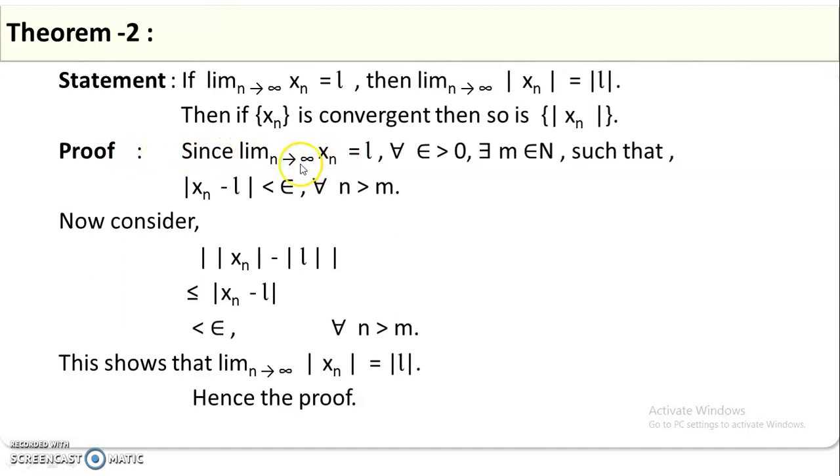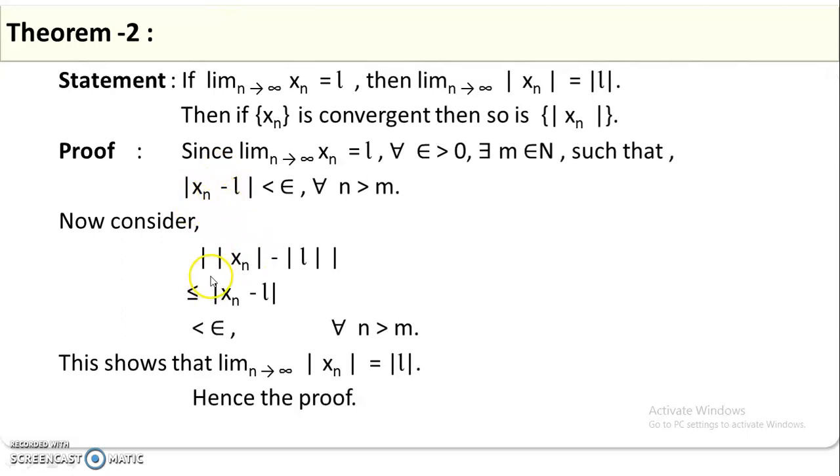Since the limit of xn as n approaches infinity is L, for every epsilon greater than 0 there exists a positive number m, a natural number, such that the magnitude of xn minus L is less than epsilon for all n greater than m. Now we consider the magnitude of this in the definition.